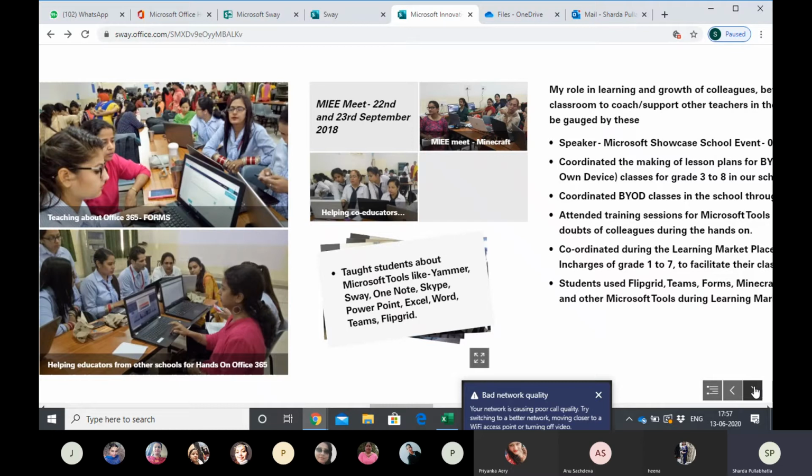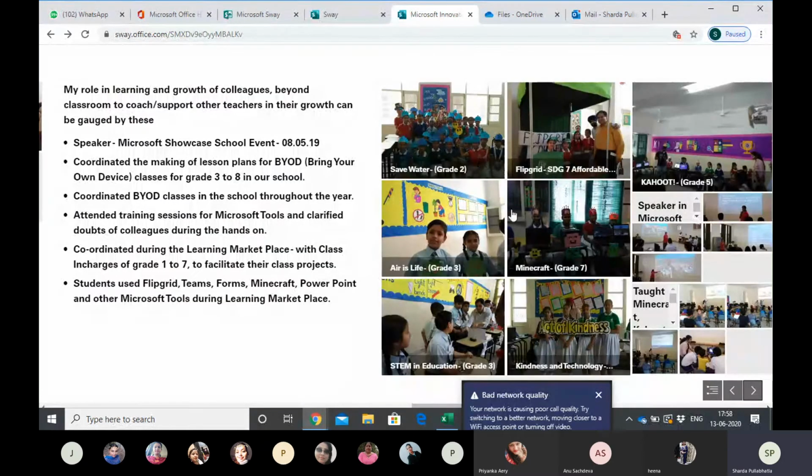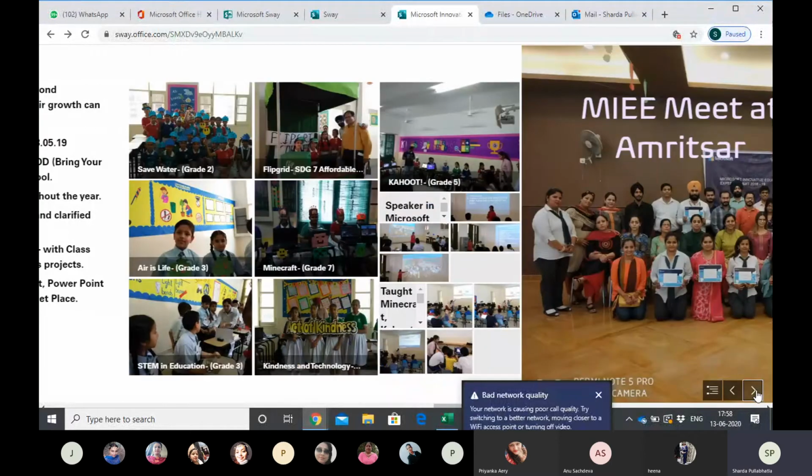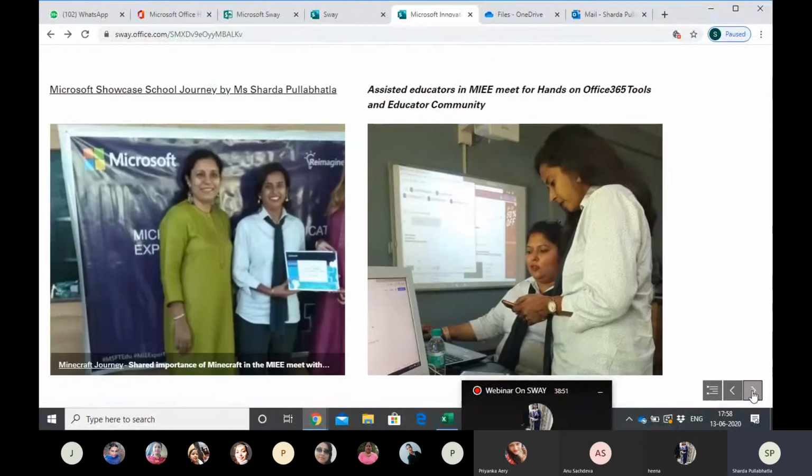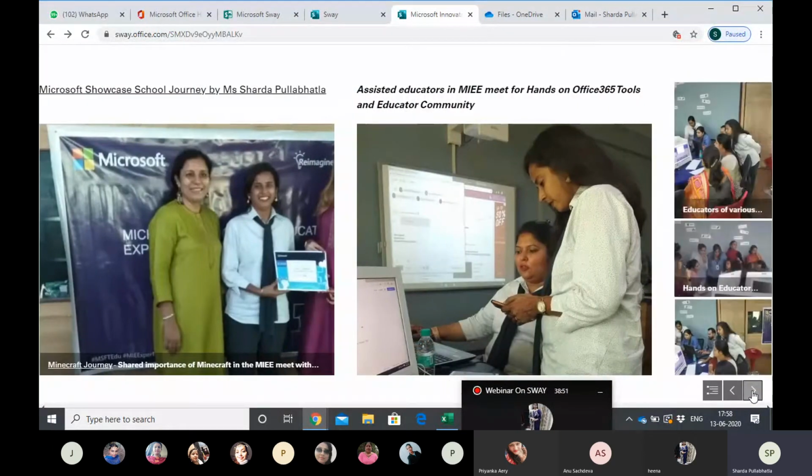This is not 5 6. So if we put 4, the size of the picture increases a bit by itself. So 1 2 3 4 come, but the size would appear as if it opens like a book, a notebook. These are again a few other things. So this is how a Sway appears when you go next.